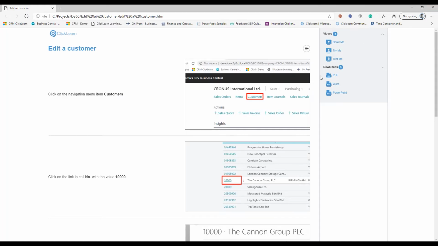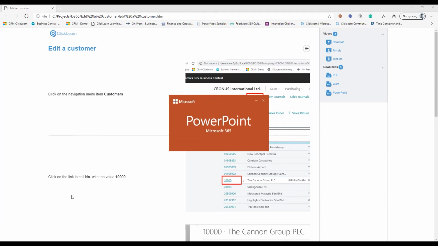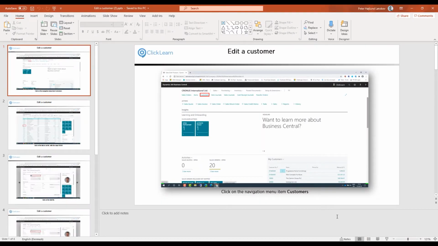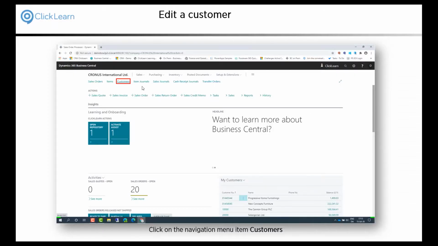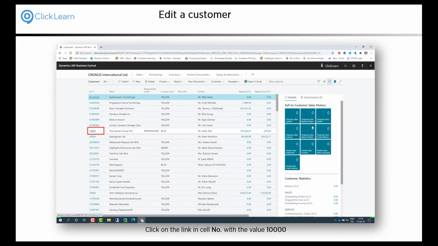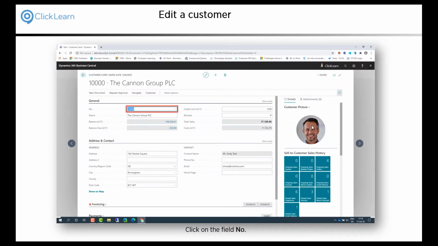The PDF will be a conversion of the Word, so they will look alike, just different formats. If you're going to do classroom training, internal meetings, or tutorial training, you're most likely going to be viewing the process on a large screen. So in this case, we've altered the PowerPoint slide deck just a little bit. Here you can see you have the full screen capture, still with your corporate identity, still with the title and the instructional sentences and the marking of the area of interest. So now you can easily go about the process as you would on a live screen. Everything's pre-created by ClickLearn.